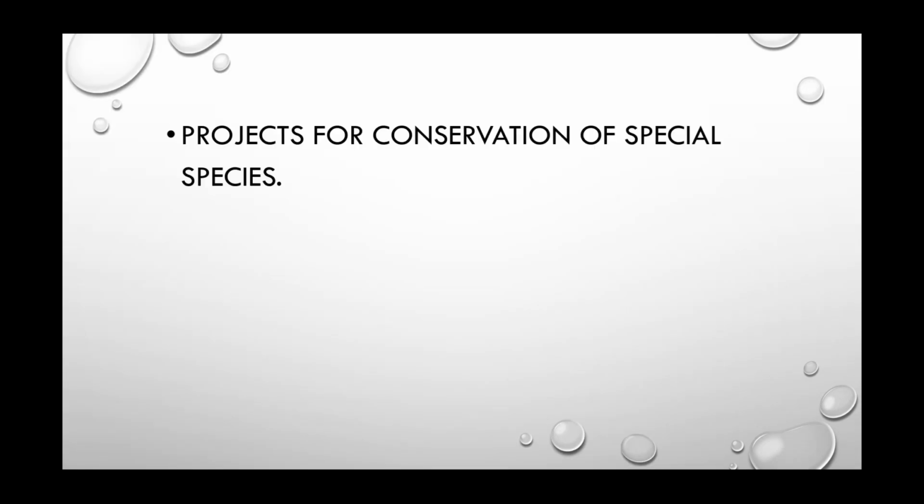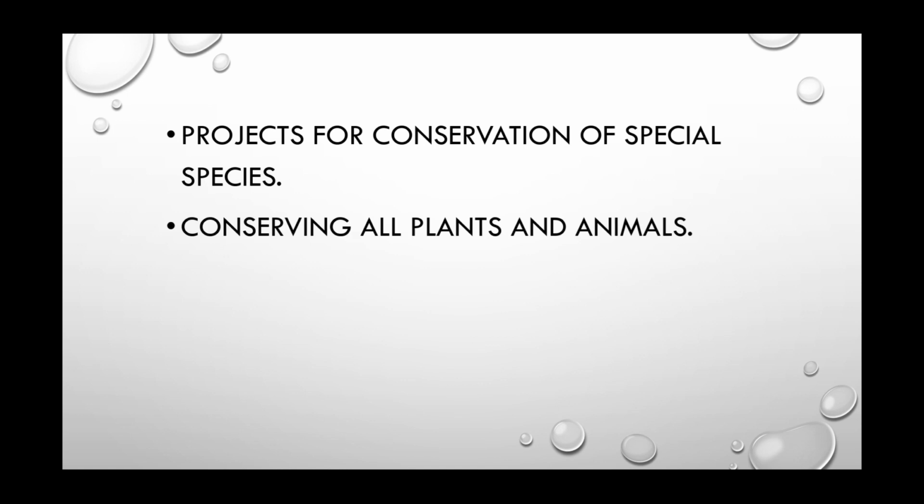Projects for conservation of special species. Now, there are different special species which should be conserved. If they are not, they will become extinct with time. So, we have to make some projects to conserve the special species. Then, conserving all plants and animals. We have to conserve, otherwise they will be extinct or their number or variety will get less and less.